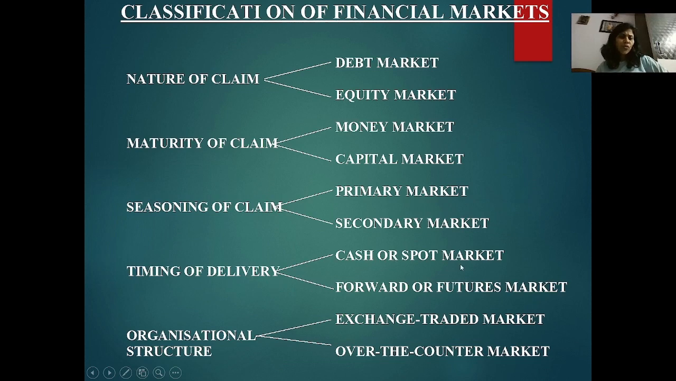Timing of delivery: cash or spot market, and forward or futures market. In the spot market you sell and you get the money immediately. But forward and futures are based on today's price, with delivery at the later time when you sell. Organizational structure: exchange traded and over the counter, OTC.